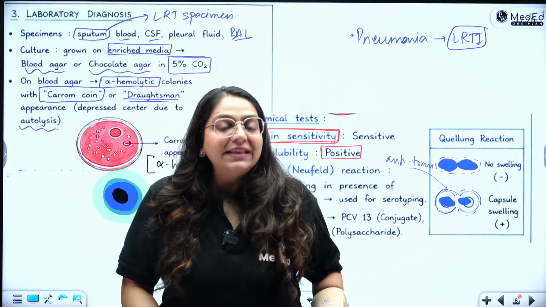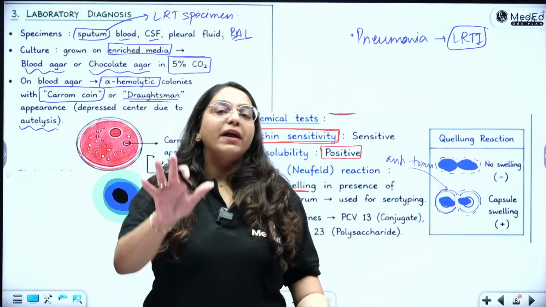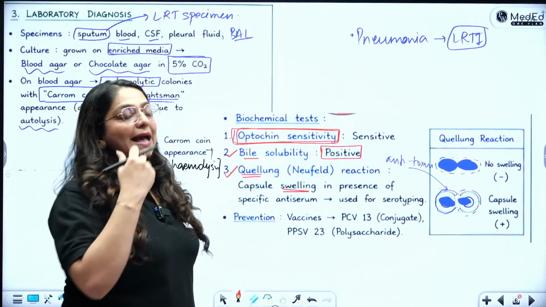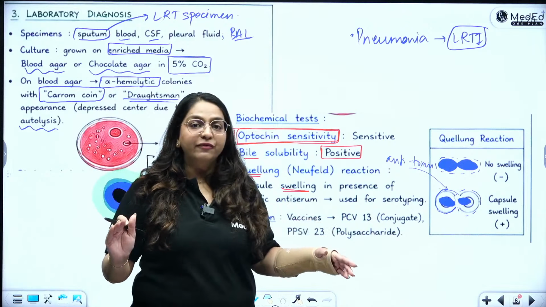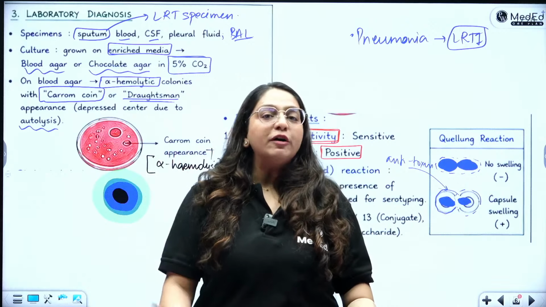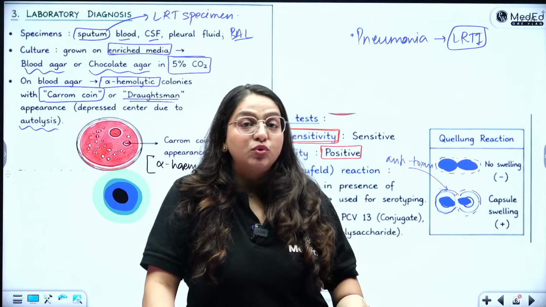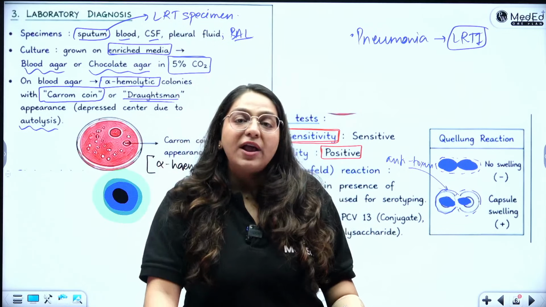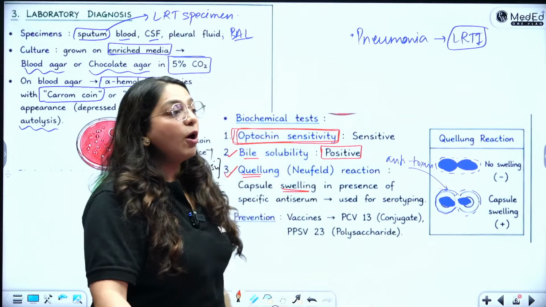And you know that the capsule is the most important thing about this guy. So even in the capsule, what am I going to give? I am going to give the capsular antigen. So pneumococcus has a capsule. And you know that as a rule, all bacteria have polysaccharide capsules. Right? All capsules are made up of polysaccharide, except for two gym buddies. My students would know which 2 I'm talking about, which need a protein. So also, just like everybody else, Strep pneumoniae also has a polysaccharide capsule. I am giving it in the form of a vaccine.